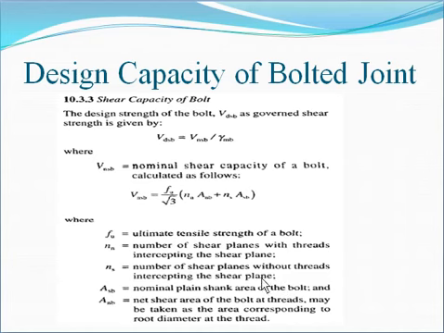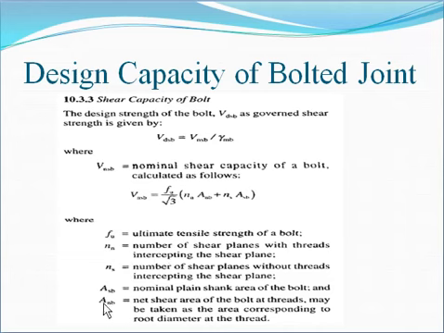In case of the single cover butt joint, NS is equal to 1 and NN is equal to 0. But in case of the double cover butt joint, NS is 1 and NN is also 1.